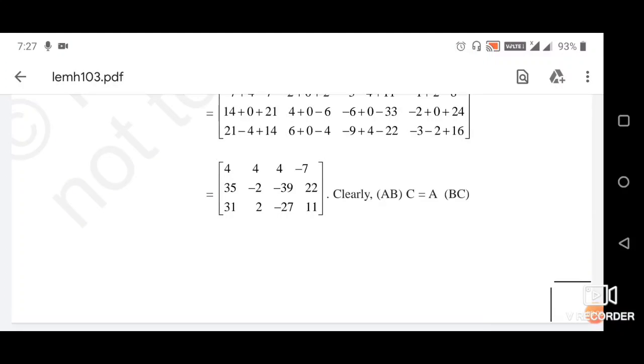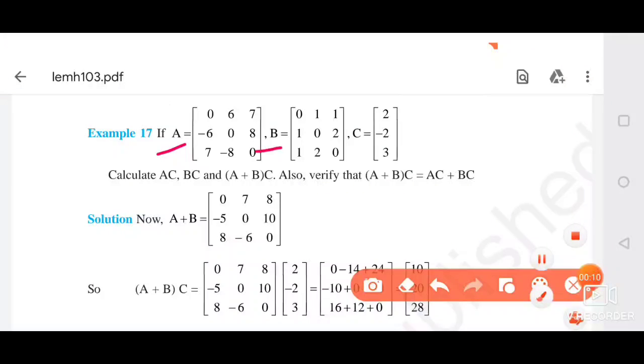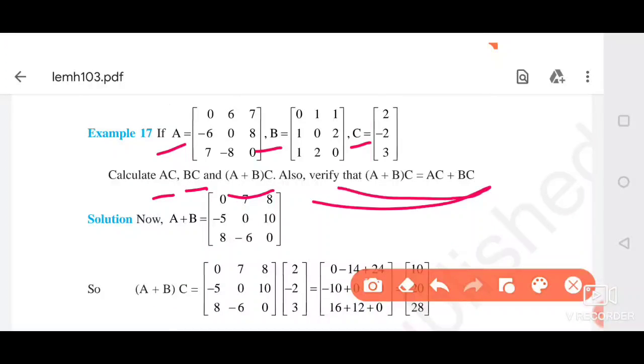This is our example 16. Let us move to example 17. In example 17, 3 matrices are given and you have to calculate AC, BC, A plus B into C. Also verify this.